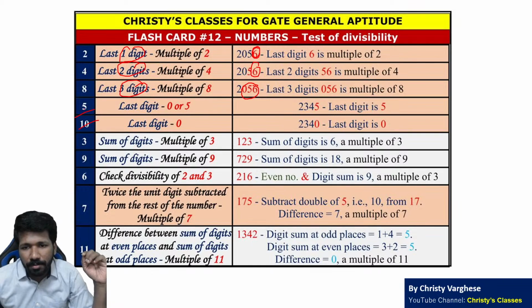Now 5 and 10 की divisibility कैसे check करना है? Last 1 digit check करना काफी है. 10 से divisible है तो last digit 0 होना चाहिए. 5 से divisible है तो last digit 5 या 0 होना चाहिए. So that also is clear.